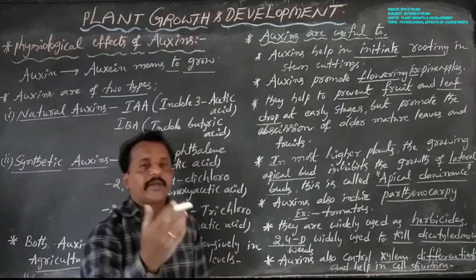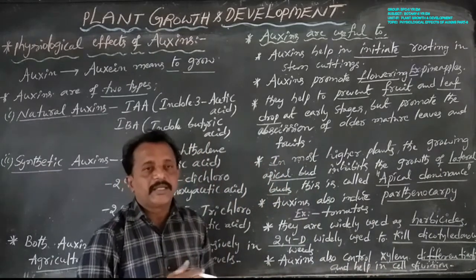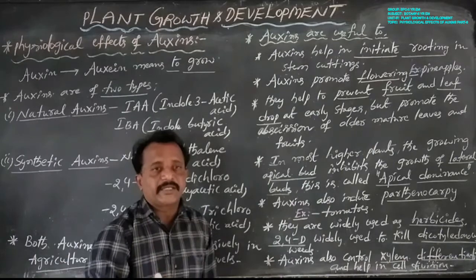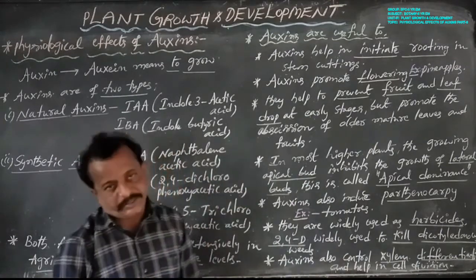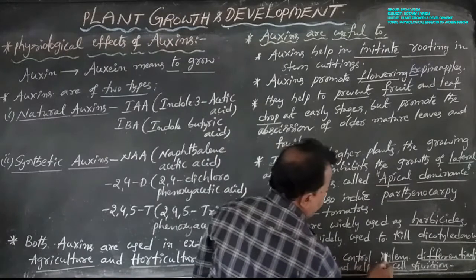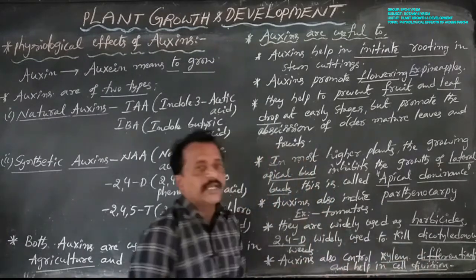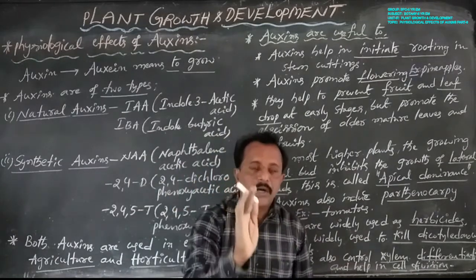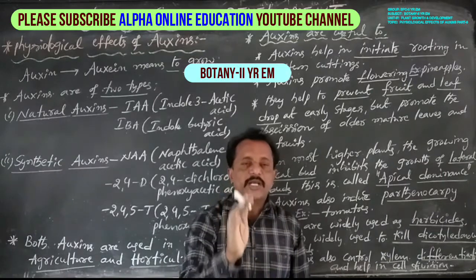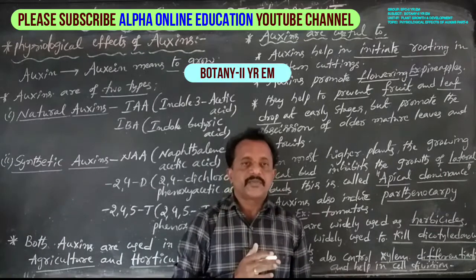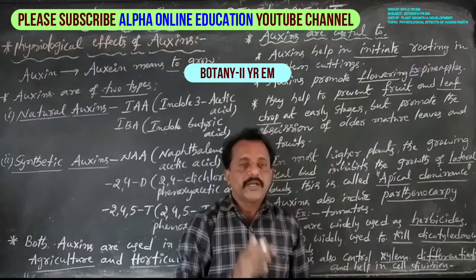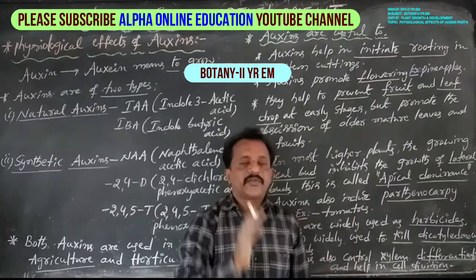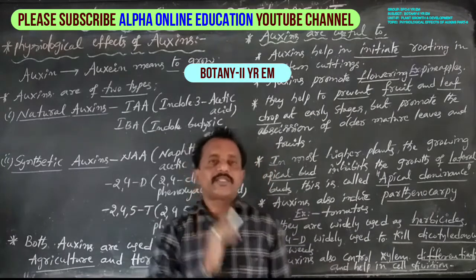One mother cell or parent cell divides into two daughter cells. Auxins indirectly help in this, though it mainly involves mitosis or meiosis. Auxins also control xylem differentiation and help in cell division. This is about the discovery of auxins and their physiological effects. What is the role of auxins? Auxins are also useful in agriculture and horticulture for farmers. Okay, now thank you.